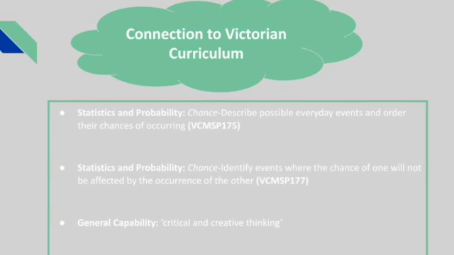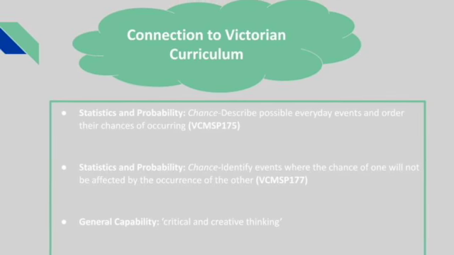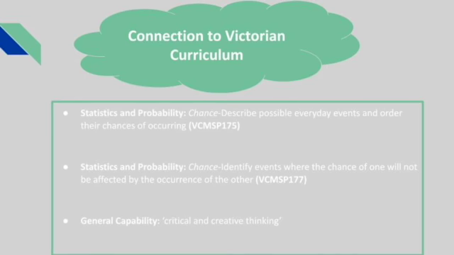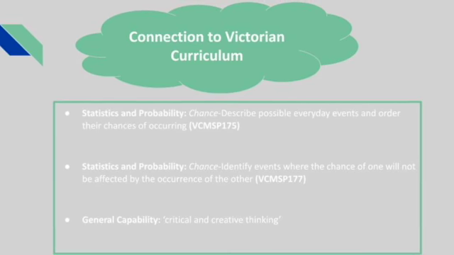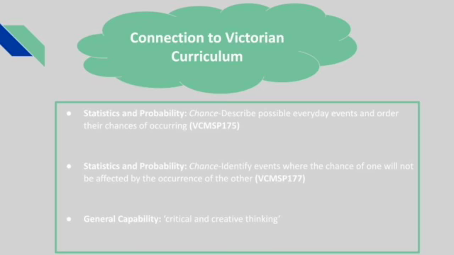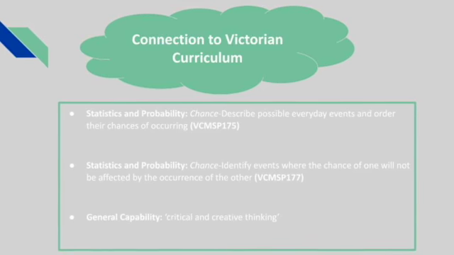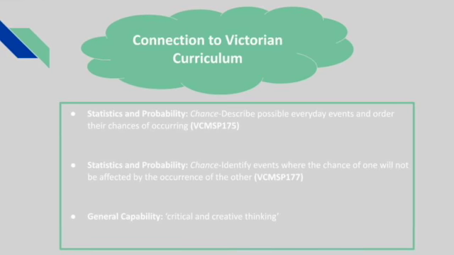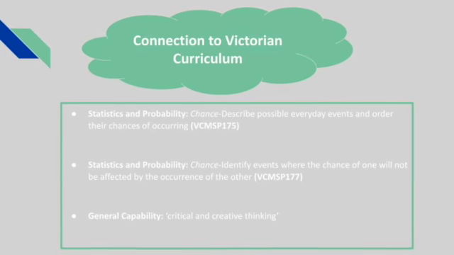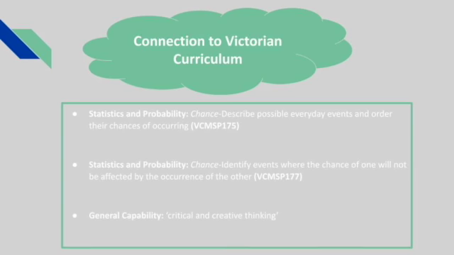As well as connecting to mathematics, this activity connects to English through making connections with text and geography through looking at different climates. Lastly, this activity links to one of the general capabilities being critical and creative thinking. It does so by getting students to use reliable information and observations to make the most accurate judgment they can on different weather-related events occurring.